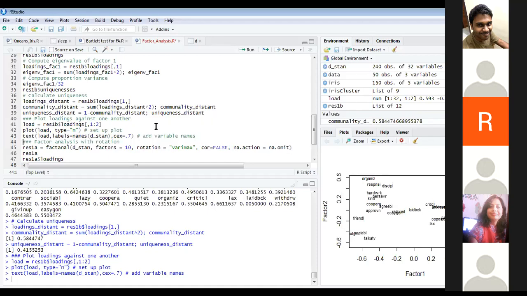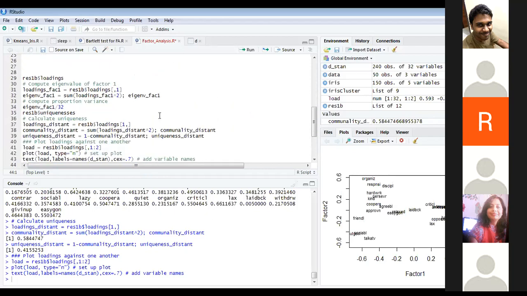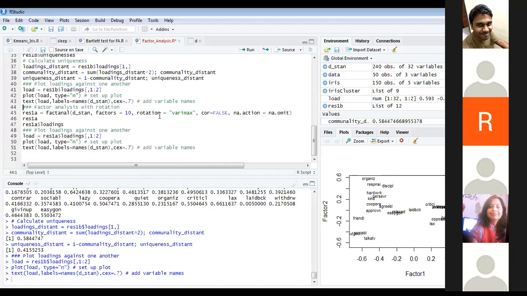Okay, so the factor analysis that we did here is without rotation. But we discussed there are 2 different types of rotation, orthogonal and oblique. When you move your axis and your angle is 90 degrees, it is called orthogonal. We discussed this, right? So now I'm going to give my rotation equal to Varimax. I'm going to follow the Varimax method of rotation, and I'm also mentioning cor equal to false.